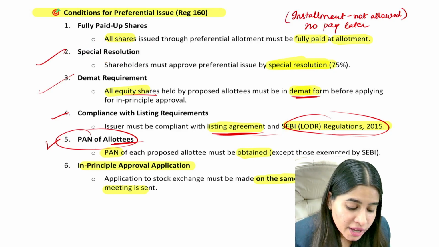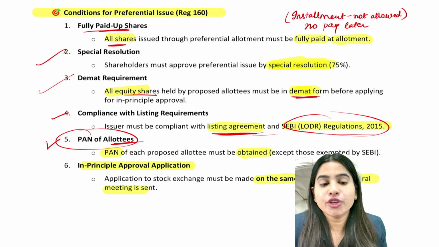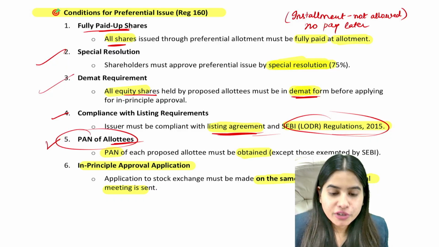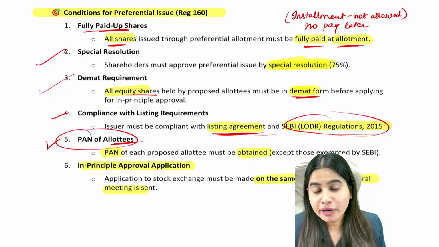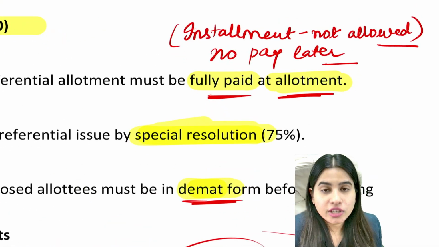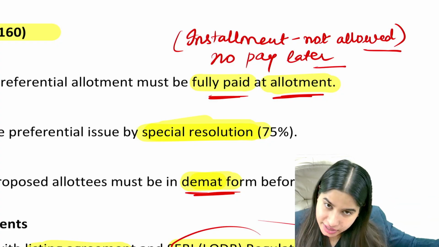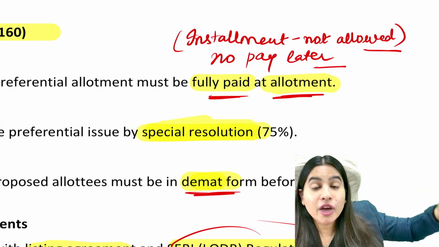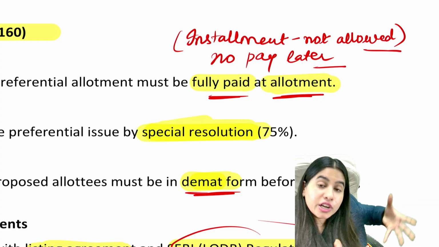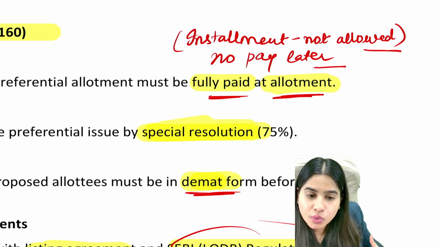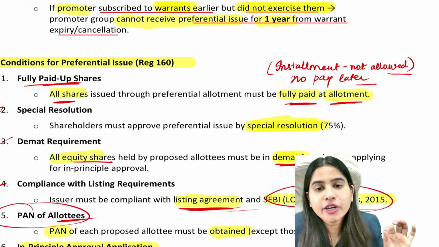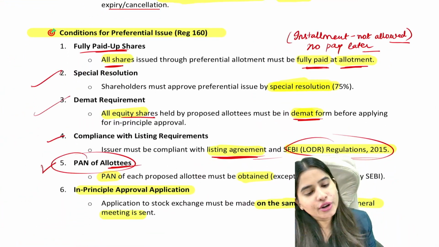And lastly, you have to make sure that when you make preferential offer, all the shares that you offer are fully paid at the time of allotment. Fully paid at the time of allotment means installment not allowed, pay later not allowed. If I am allotting you shares by making preferential allotment, you have to pay all the money upfront at the time of allotment. We have to make sure that they pay the full money at once. No pay later option is there, no installment option is there. We have to make sure that all the preference shares are fully paid up.